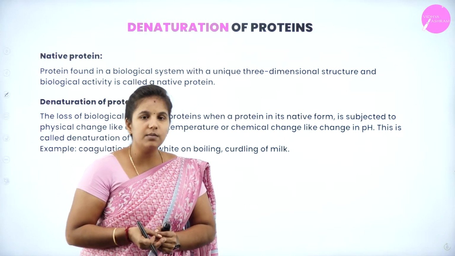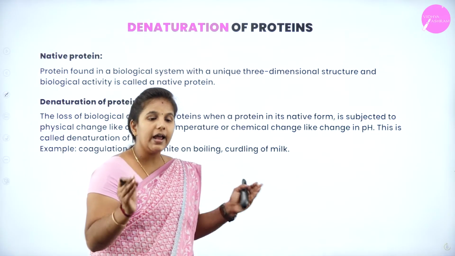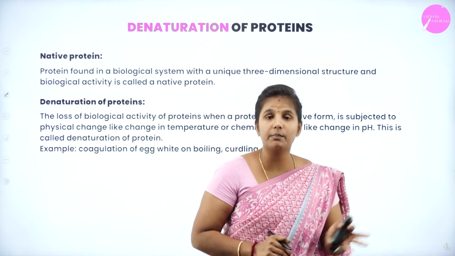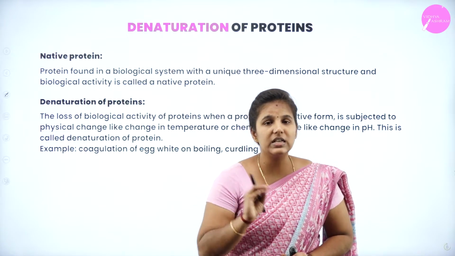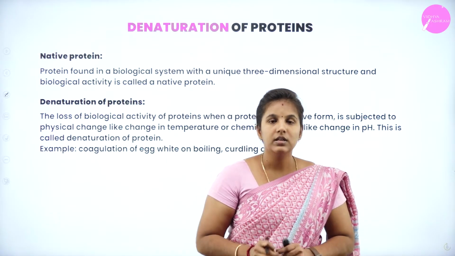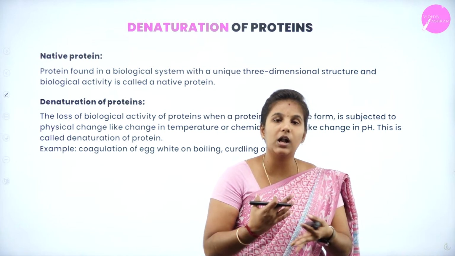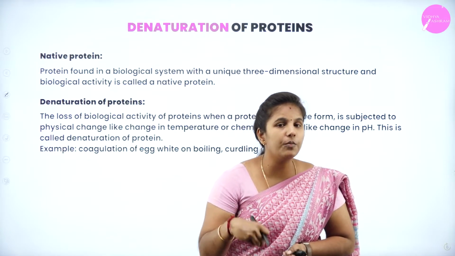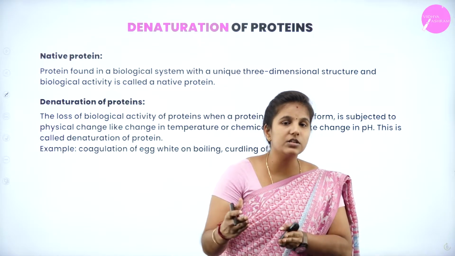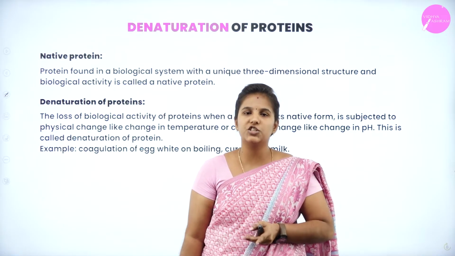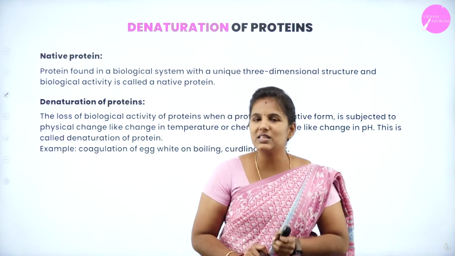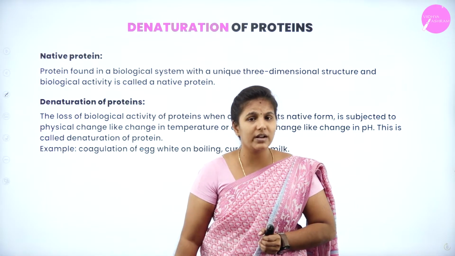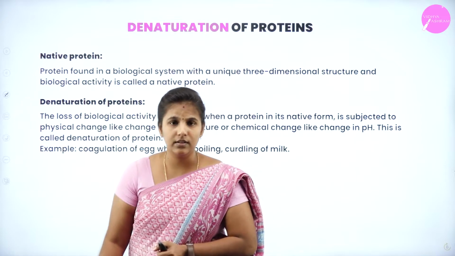If you disturb this native protein, either by changing its physical state, such as by increasing the temperature, or by changing its chemical nature, just by altering the pH, then what will happen? The nature of the protein will get disturbed and leads to the denaturation of protein. The best example is, in your home, you would have seen the coagulation of the egg white and the curdling of milk.